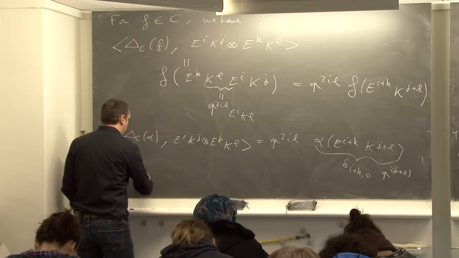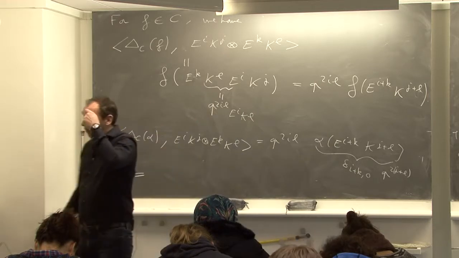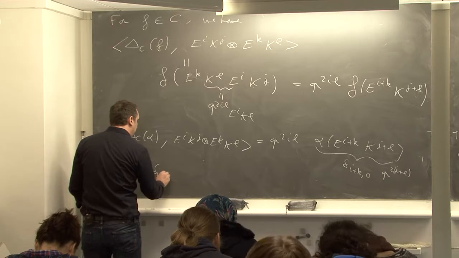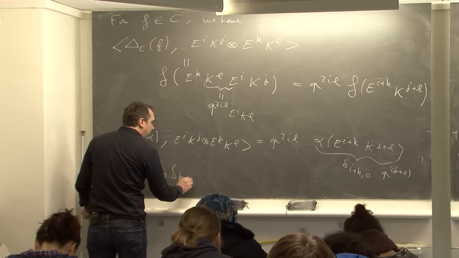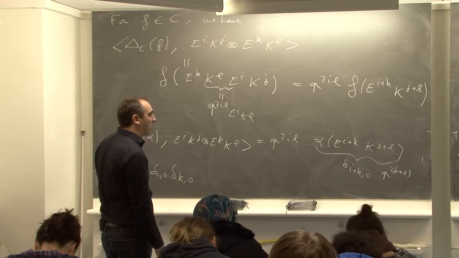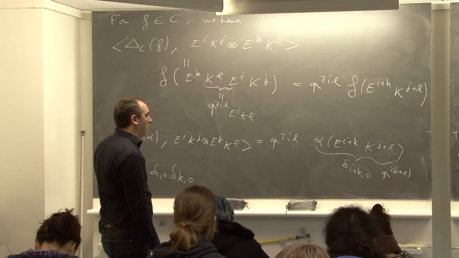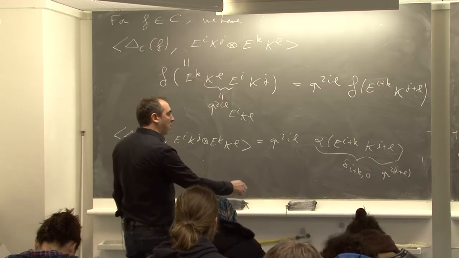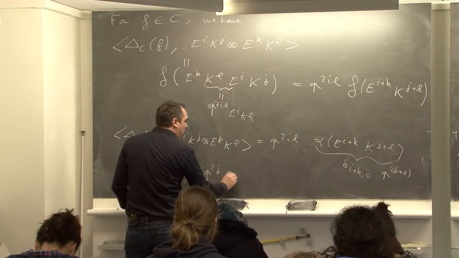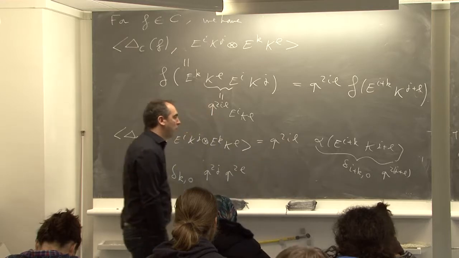So i plus k is 0 if and only if i and k are 0. So delta i 0, delta k 0. What remains is q to g and q to l. i is 0.